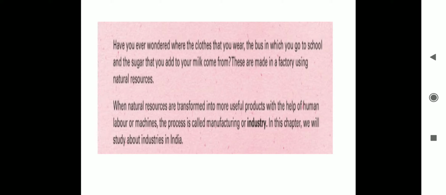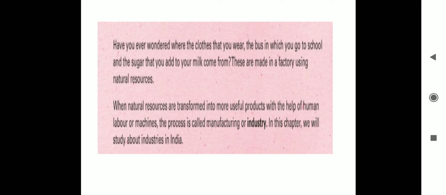Raw materials means the things that are required to make any product, okay?